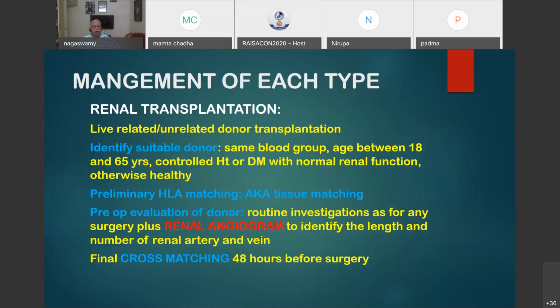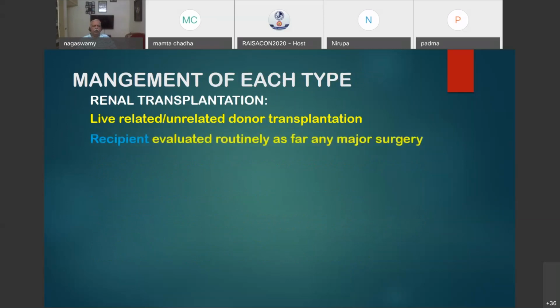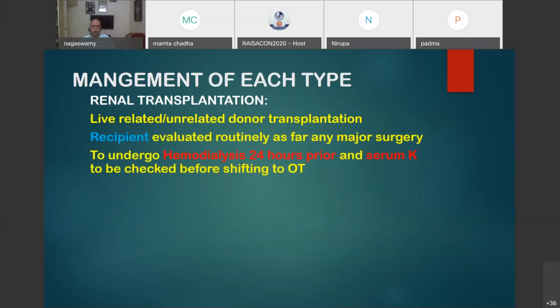And finally, cross matching, that is the antigen-antibody reaction, 48 hours before surgery, and it should come as negative, not positive, and positive up to 20% also is accepted. Then renal transplantation, continuing with that: the recipient is evaluated routinely as for any major surgery, to undergo hemodialysis 24 hours prior, and serum potassium to be checked before shifting to OT in the recipient.